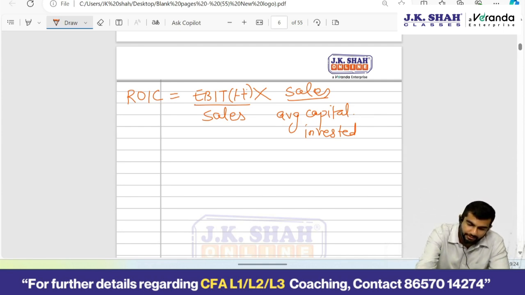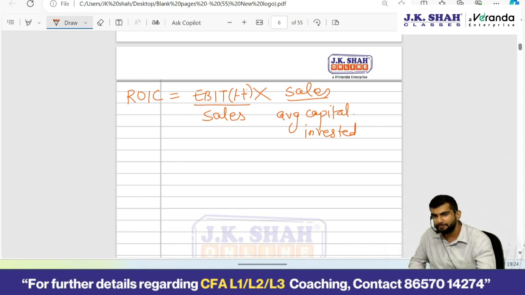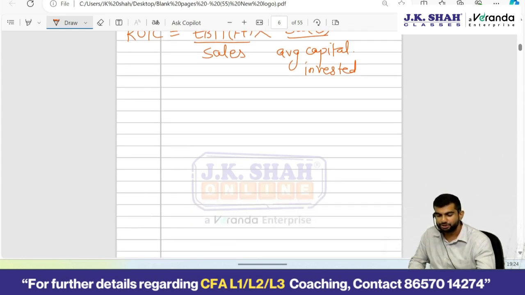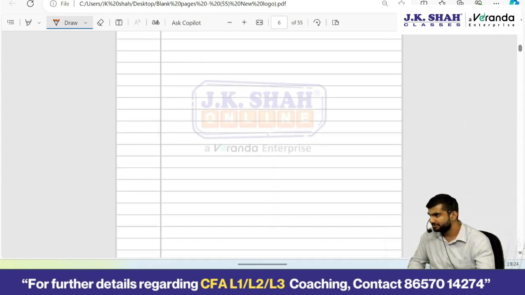Now talking about principles of capital allocation, very important, which you have to consider in every project. Should you consider the sunk cost or ignore? Ignore sunk cost, because irrespective of whether you undertake that project or not, those costs would have been incurred. Do you have to consider externalities or ignore? Consider. Two types of externalities, positive, negative. Positive externalities is when the launch of new product will help the sales of existing products. Negative externality is when the launch of new product will hamper the sales of existing products. Please consider that. Negative externality is also called cannibalization.